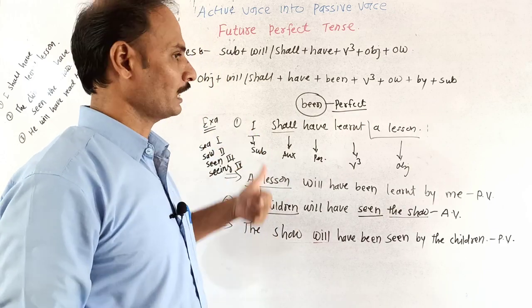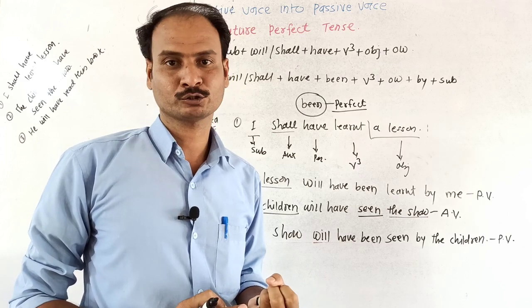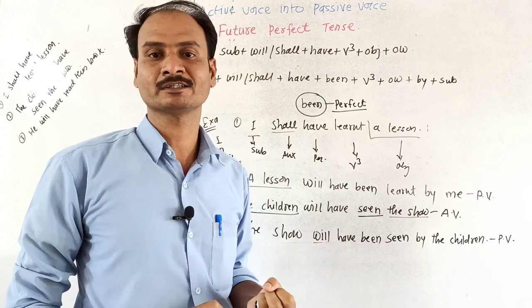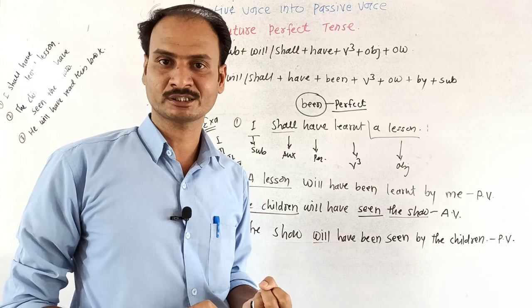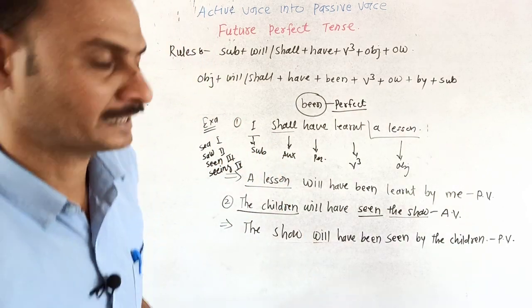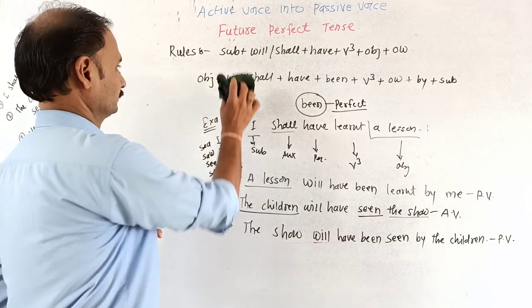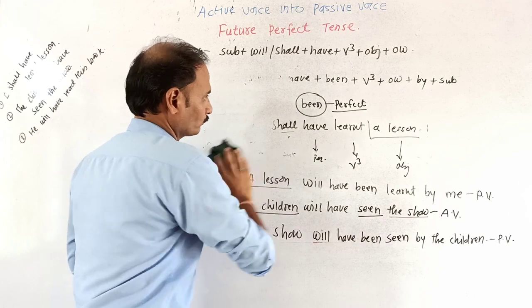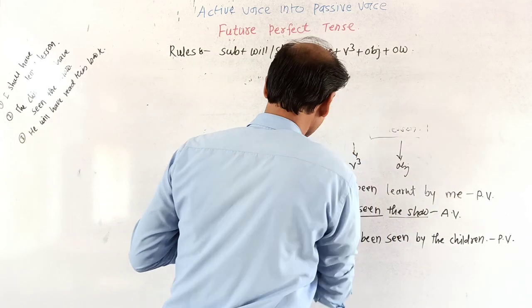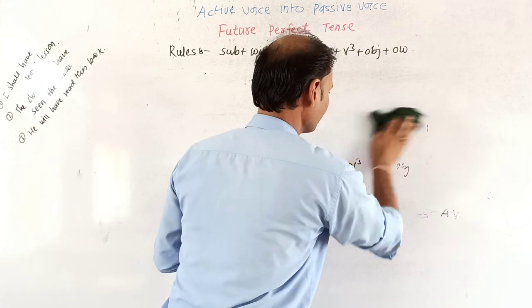So we have another type of structures in the negative also, as well as we will interchange passive into verbal negative, WH and WH negative also. So we will go through the examples of how to interchange future perfect tense in negative. So we have the structure for making negative. First of all we will take an example of negative.